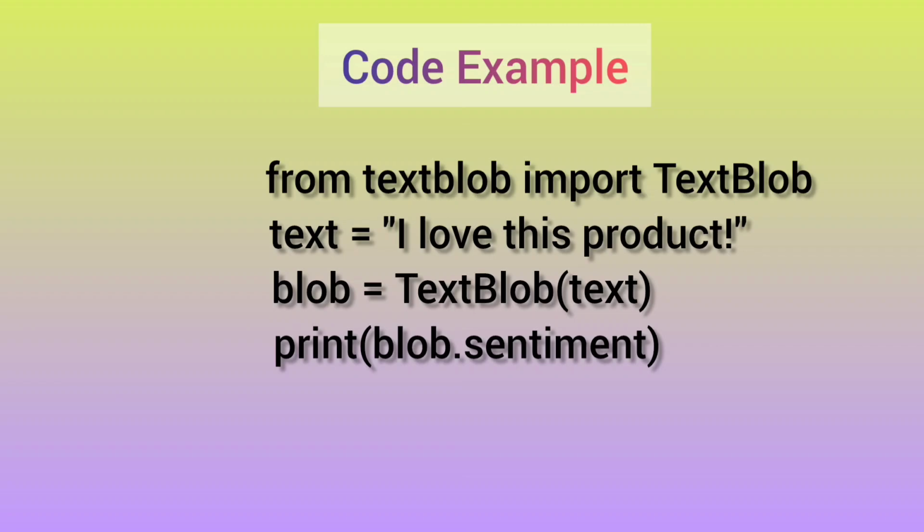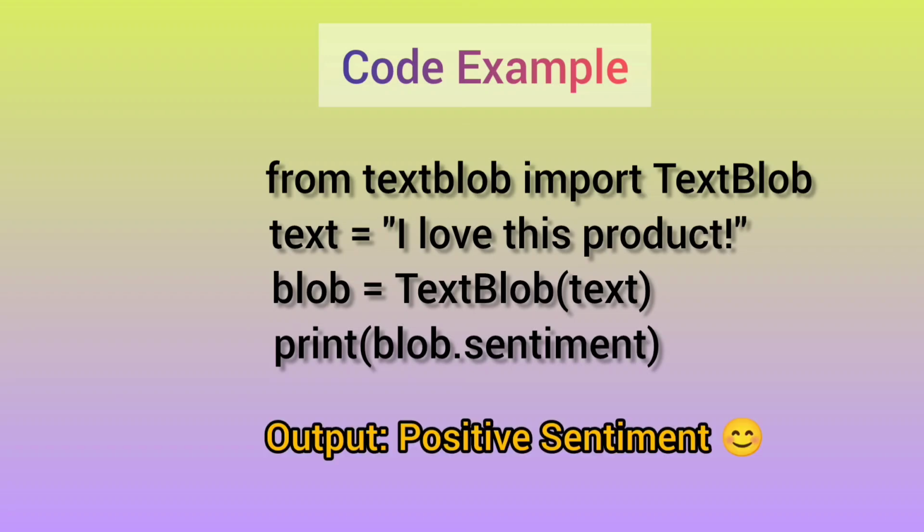Defining a text string: text = "I love this product". Here, we define a variable text containing a sentence. This sentence is positive in sentiment because it contains the word love, which conveys a strong positive emotion.